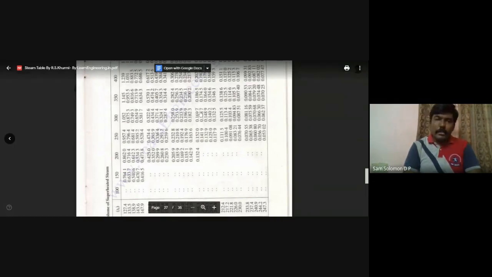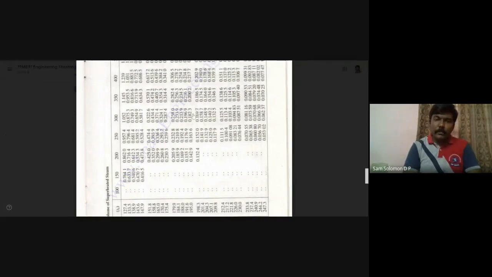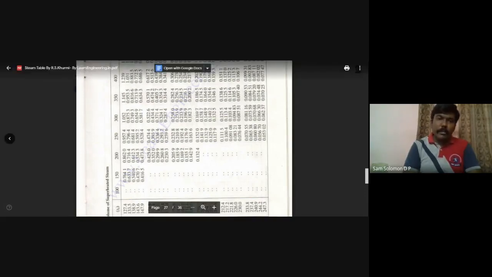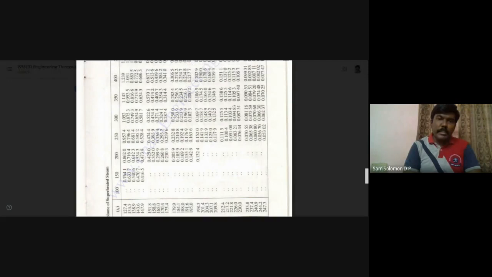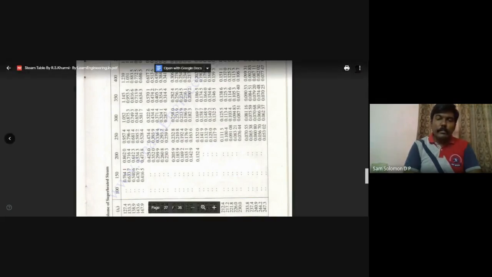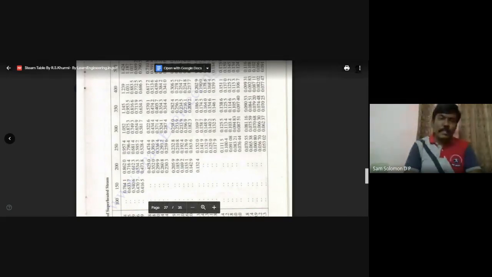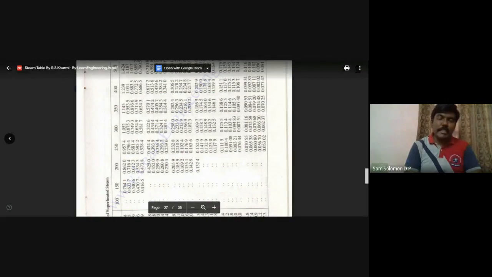So note down the value of the specific volume at 350, which is 0.2002, and for 400, the value is 0.2177. So for 380 degrees centigrade, your specific volume will be somewhere between 0.2002 and 0.2177.